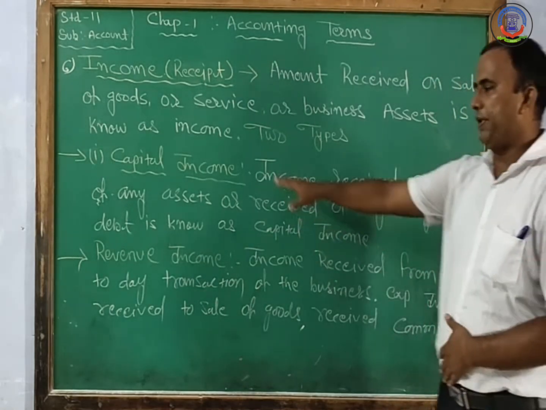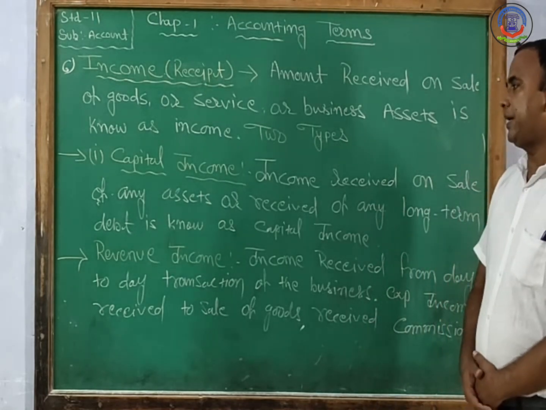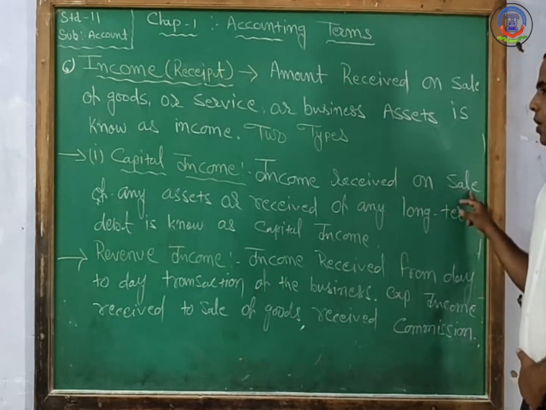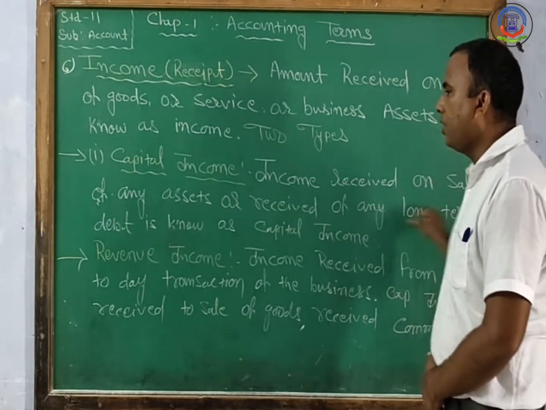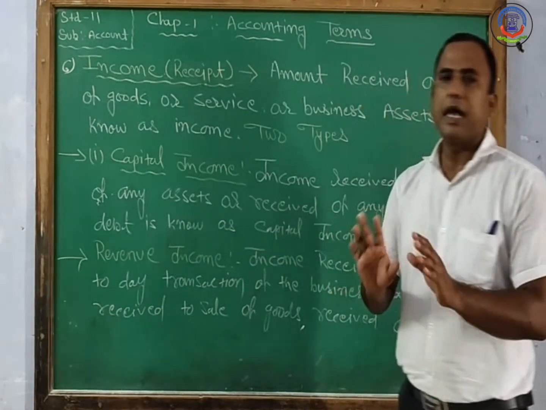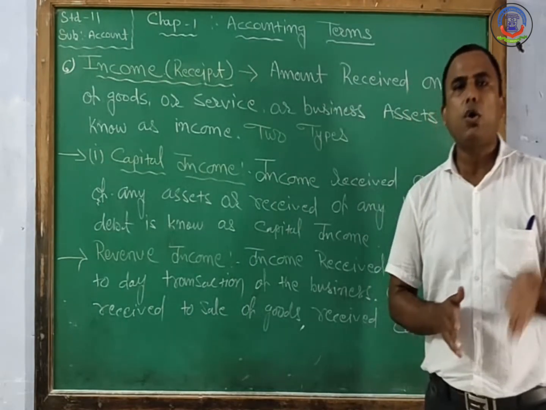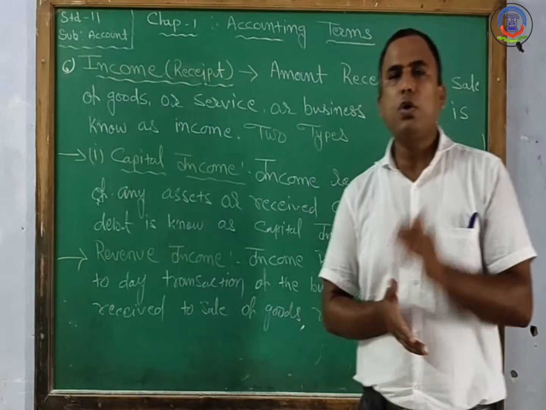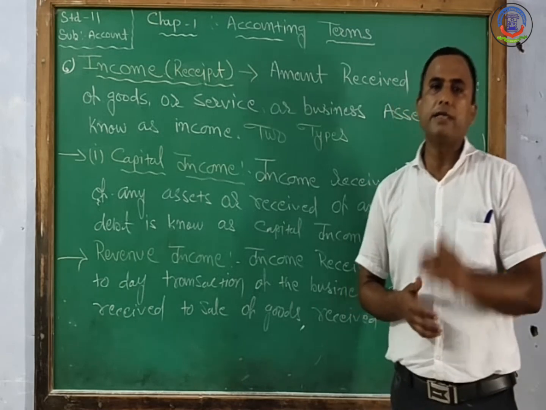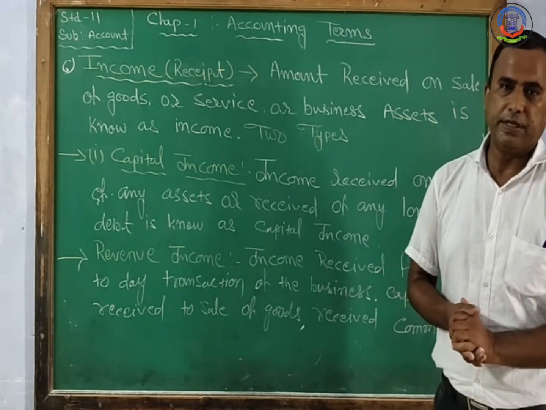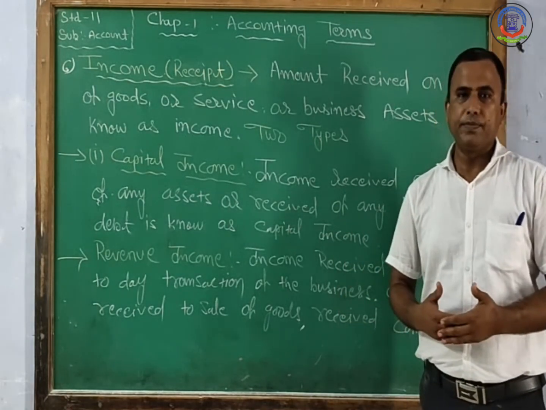Income has two parts. The first is capital income and the next is revenue income. Capital income means the income received on sale of any assets or receipt of any long term debt.